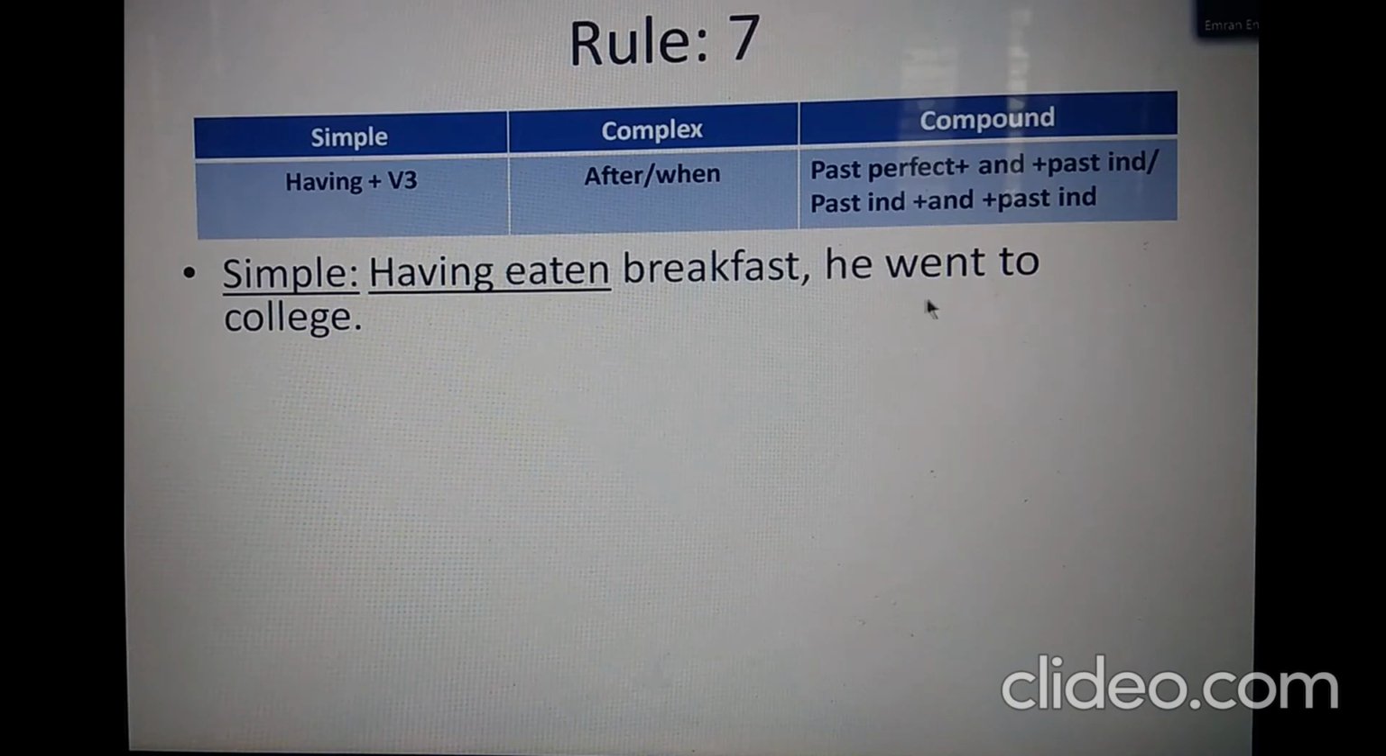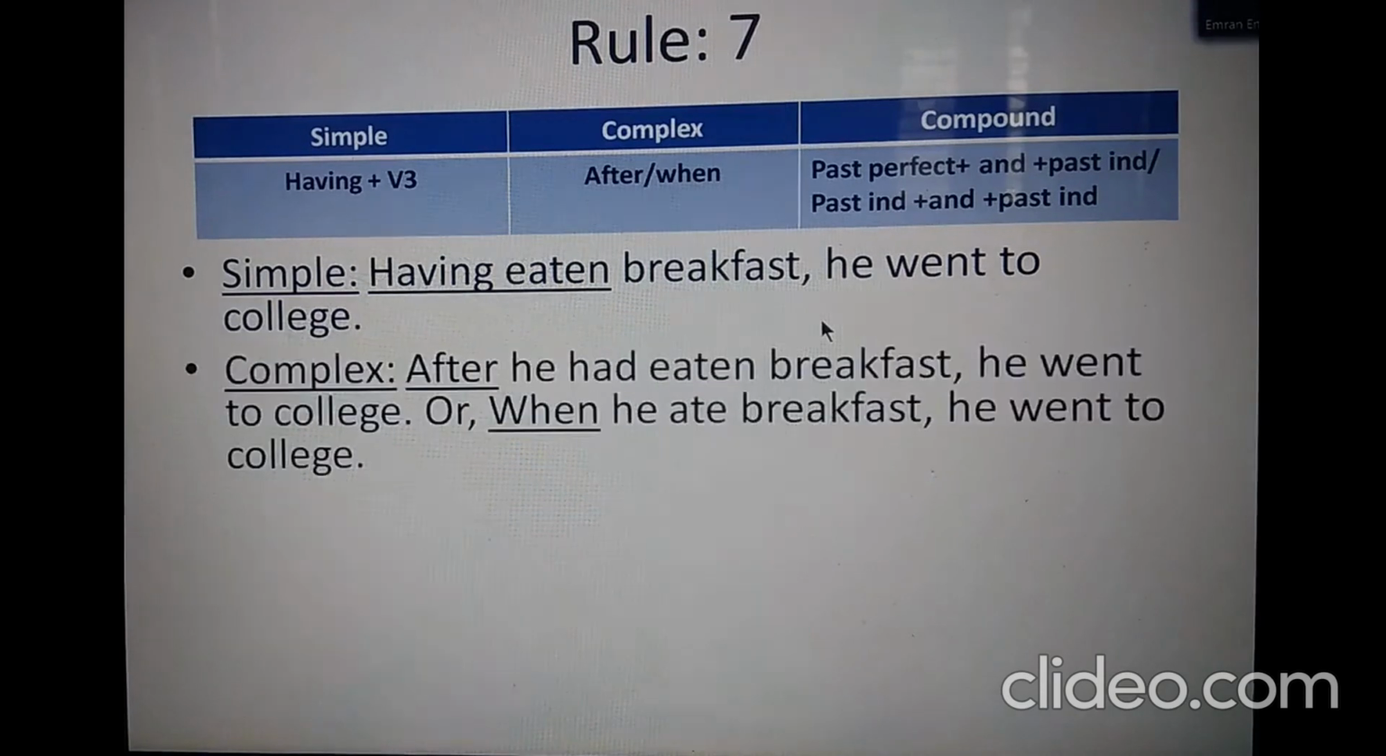Then, as the main clause of the sentence is in the past tense, we need to convert this "having" to past tense. The past tense of "having" is "had". So, he had eaten breakfast. Now use the conjunction "after" at the beginning of the sentence. So, after he had eaten breakfast, he went to college.